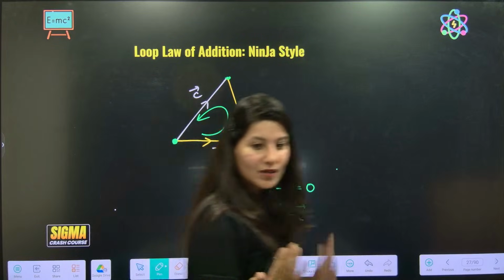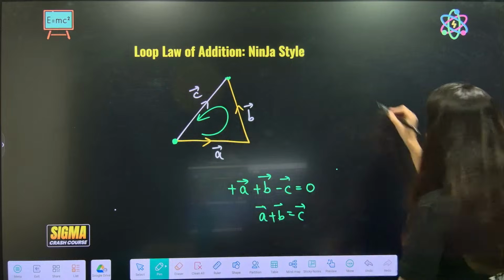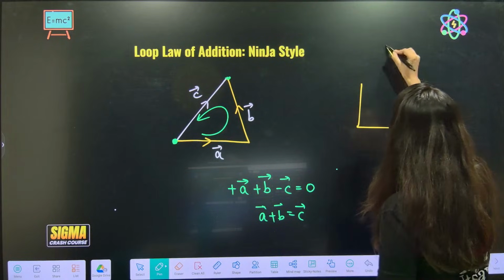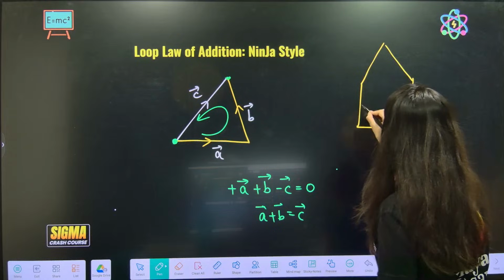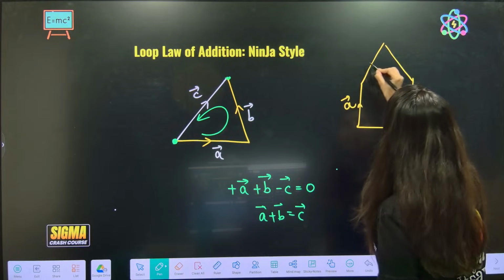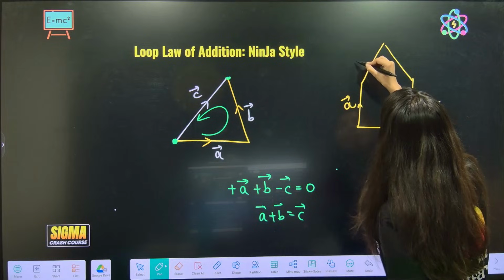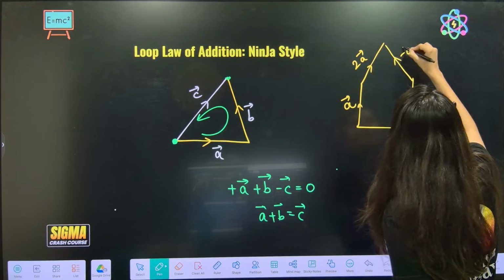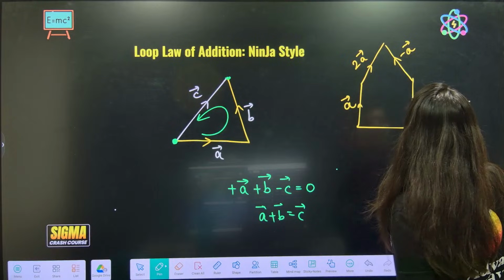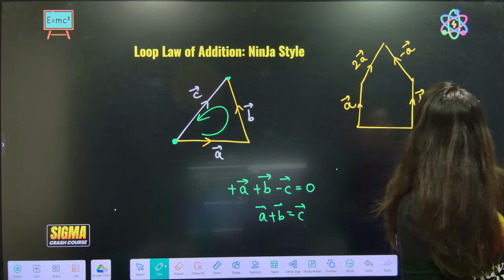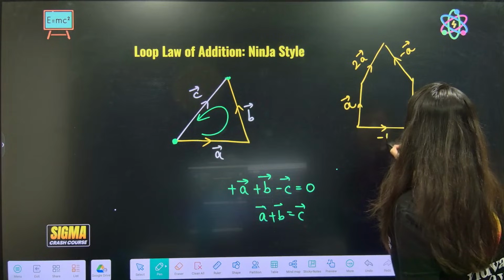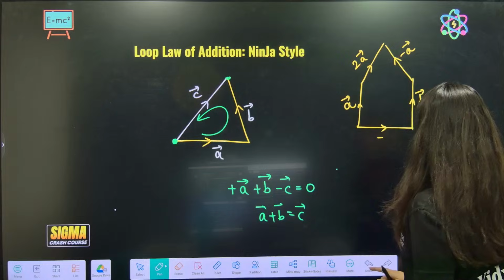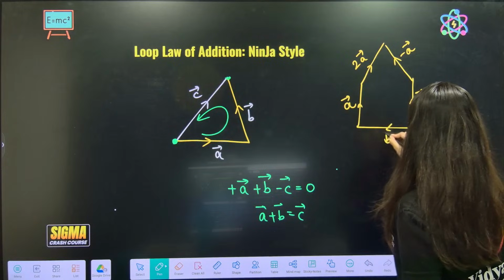Do you want to try one thing? Okay, let's try one complicated thing. Suppose this is right here. So this is your A vector, this is your 2A vector, this is your minus A vector, this is your B vector, and this is your B vector.